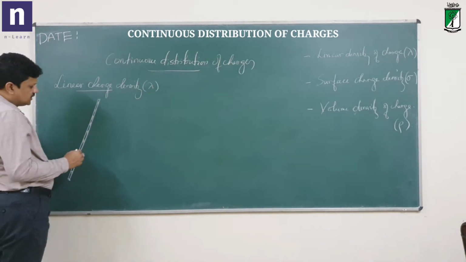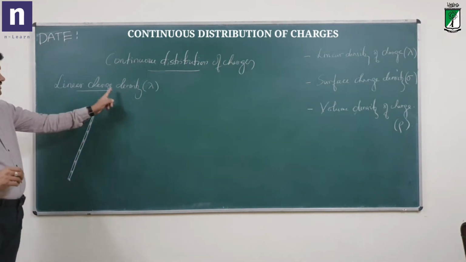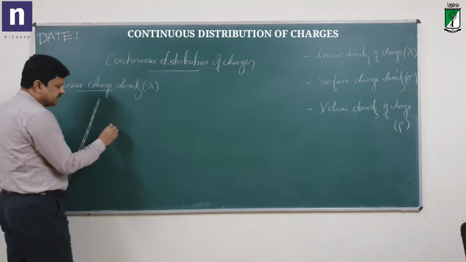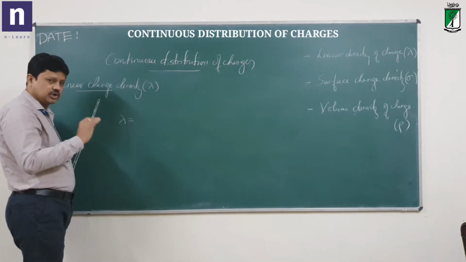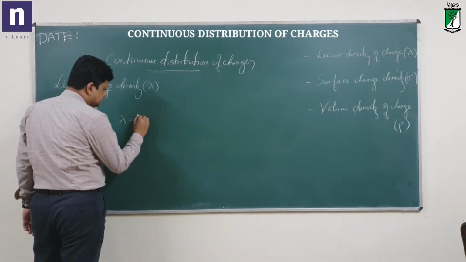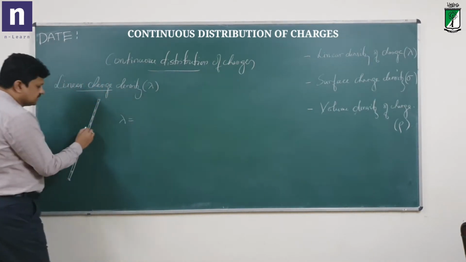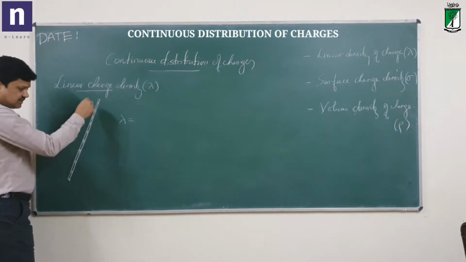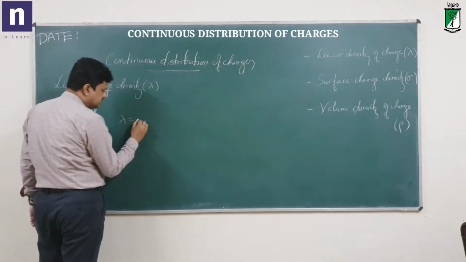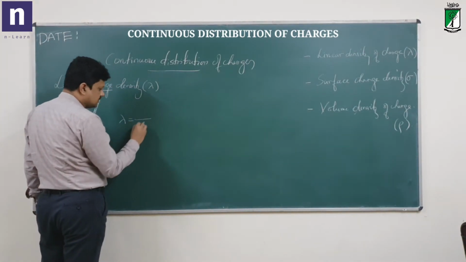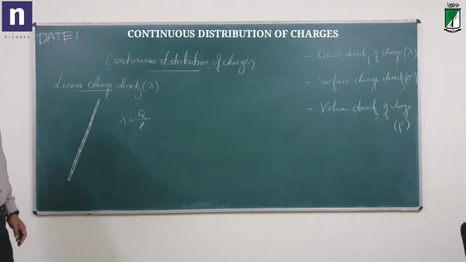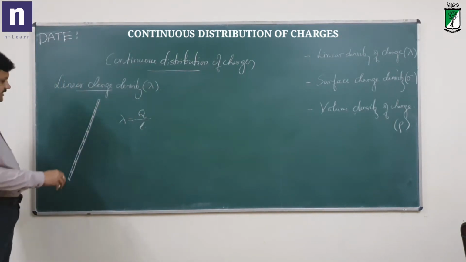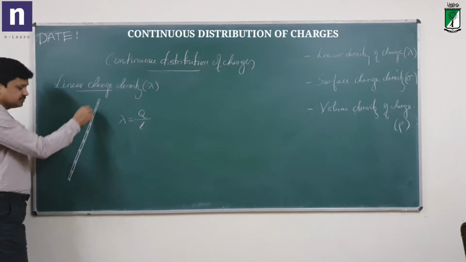In this case, the linear charge density, denoted by lambda, is given by charge per unit length. If I take the length of the conductor as L and Q as the charge, then charge density is Q by L. But there may not be a uniform distribution everywhere.